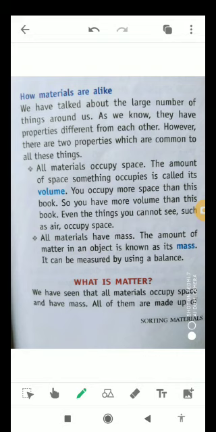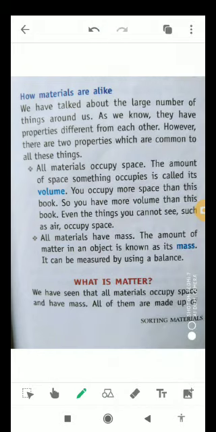Okay students, all materials have mass. The amount of matter in an object is known as its mass. Okay, it can be measured by using a balance.